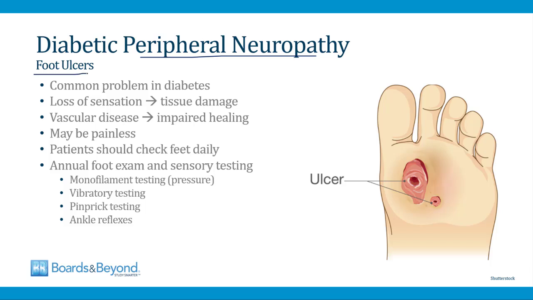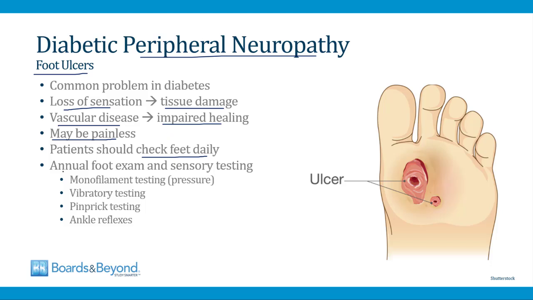A major clinical problem that results from peripheral neuropathy in diabetes is the development of diabetic foot ulcers. These happen because there's a loss of sensation, and this leads to tissue damage in the feet. And then because patients with diabetes have vascular disease, they have impaired healing. And so this can lead to chronic foot ulcers, which can be a source of infection. They're sometimes painless because patients with diabetic neuropathy don't sense the development of a foot ulcer. And because of the possibility of foot ulcers, patients with diabetes are taught that they should check their feet every day for evidence of tissue damage so that it can be treated early.